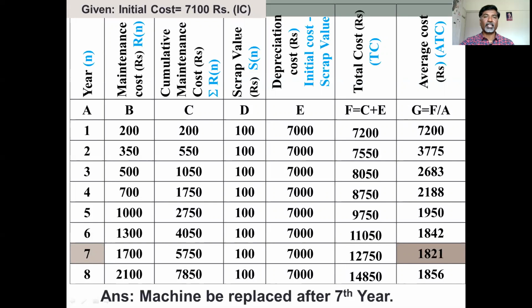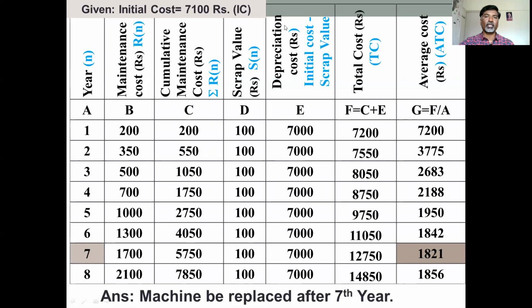Also they have given you the scrap value. If you sold that machine after the first year, the cost will be 100 rupees. If you sold that machine after the second year, the cost will be 100 rupees. It means the scrap value of that machine is fixed. Once you purchase the machine, and if you want to sell that machine, the scrap value will be only rupees 100. So I have taken it over here for 8 years, because here the scrap value doesn't depend upon the usage. If the machine is 1 year old, the scrap value is 100 rupees. If the machine is 8 years old, the scrap value is only 100 rupees.